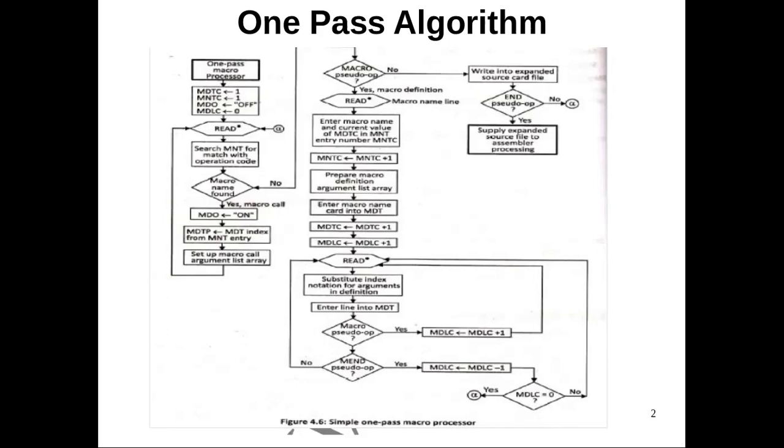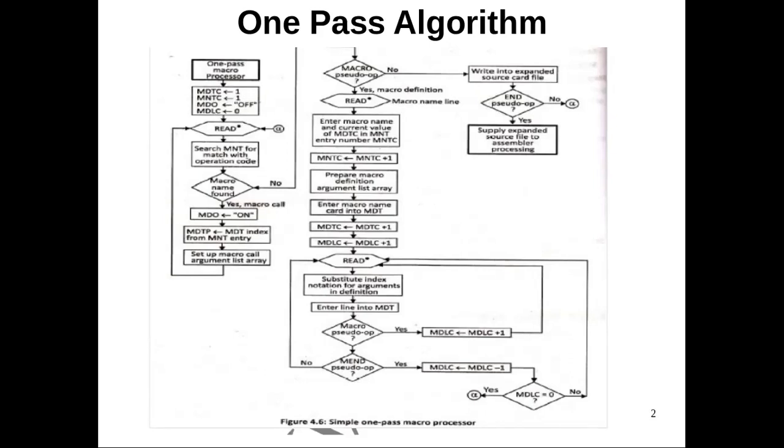When we were discussing two-pass algorithm, we had some assumptions. One of the assumptions was macro definitions within macro definitions cannot be implemented using two-pass algorithm, because the inner macros cannot be defined until we define or call the outer macros.